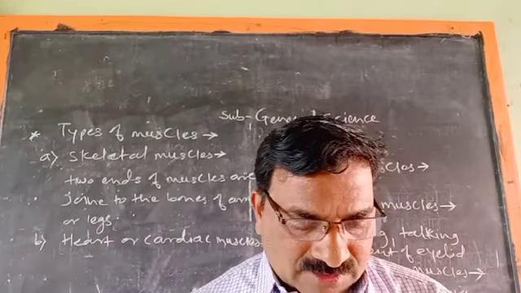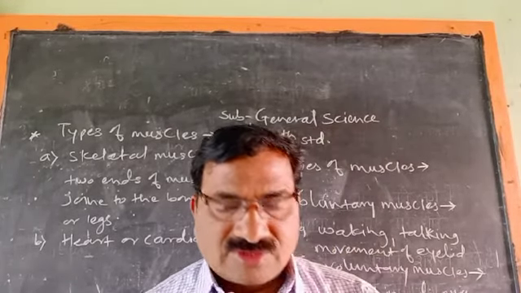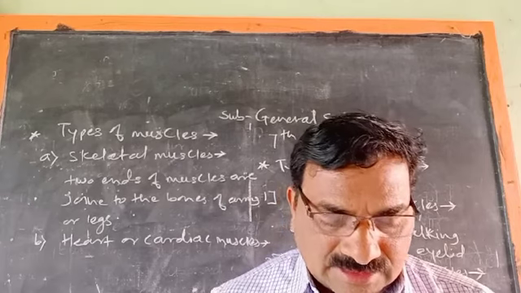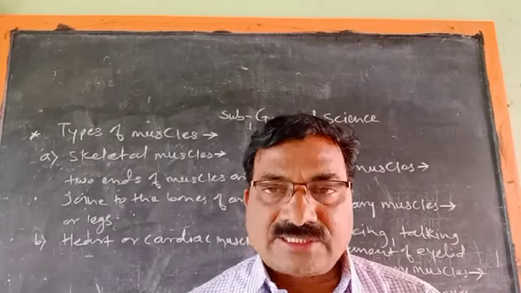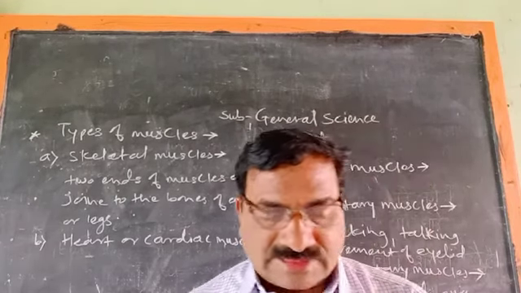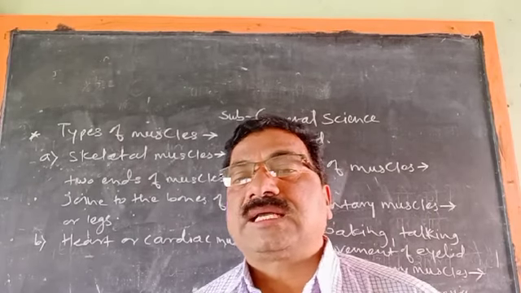These muscles cause the heart to relax and contract continuously at the rate of 70 times per minute.